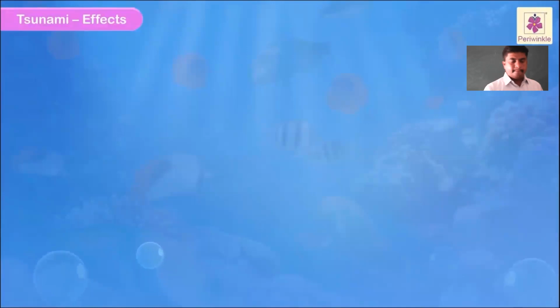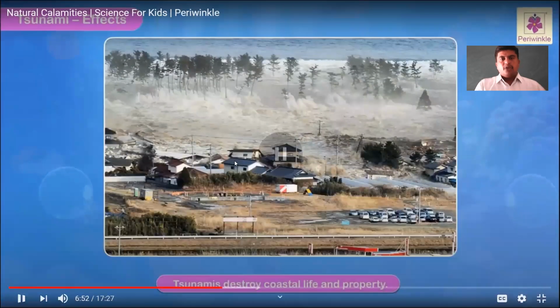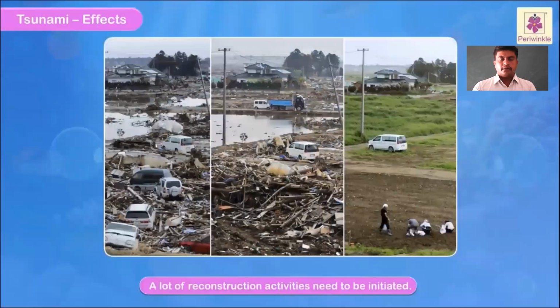Effects of tsunami. Tsunamis destroy coastal life and property. When a tsunami occurs, dear students, what effects will come? The first one is a great destruction of coastal life, people, and also the property of the coastal area. A lot of reconstruction activities need to be initiated.